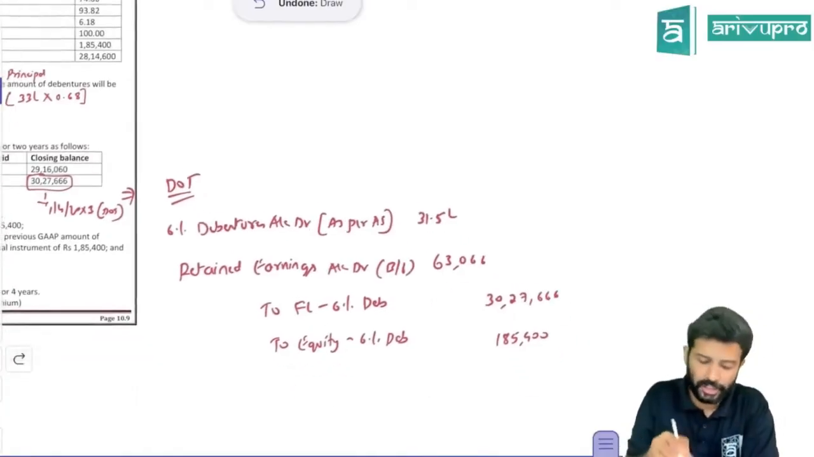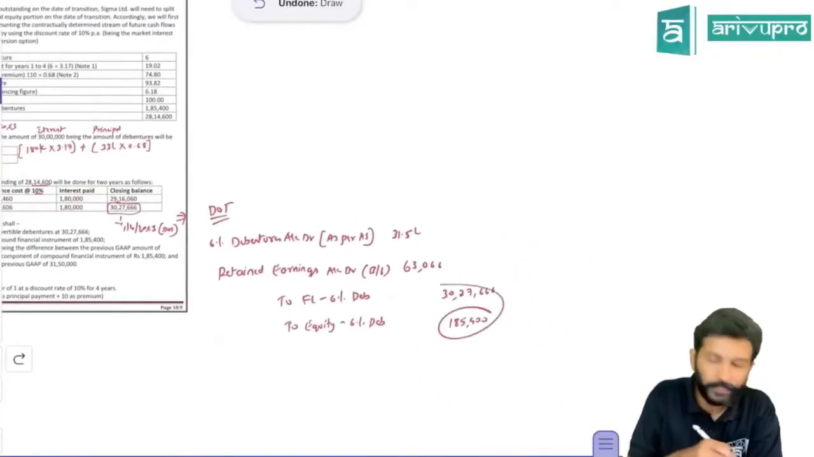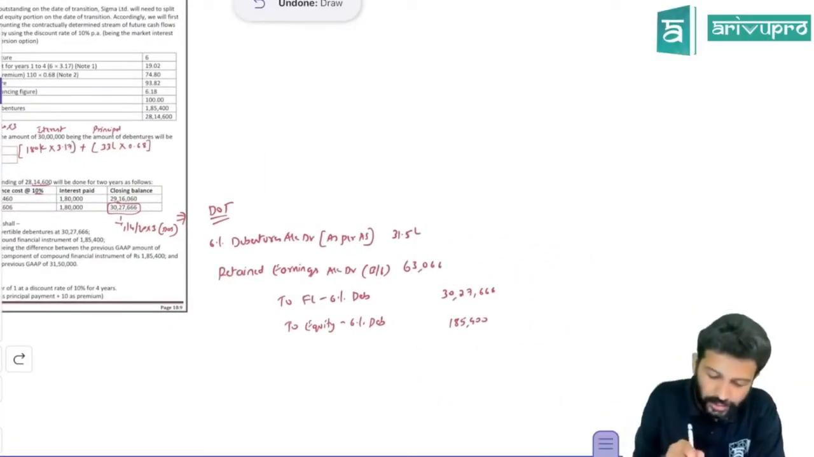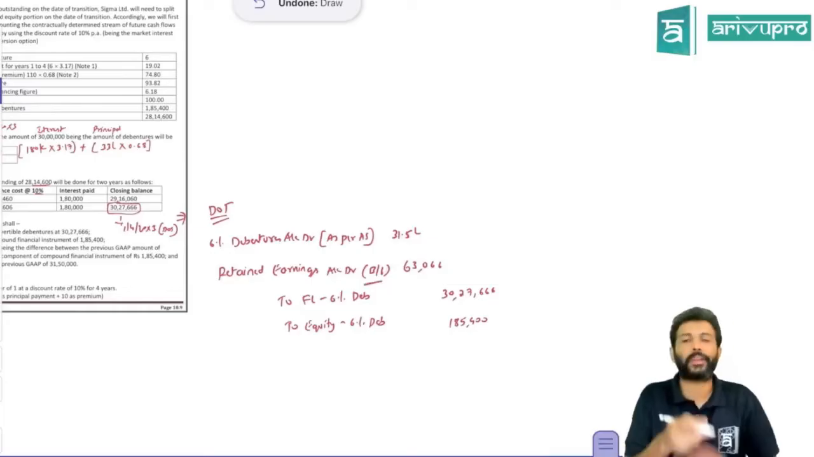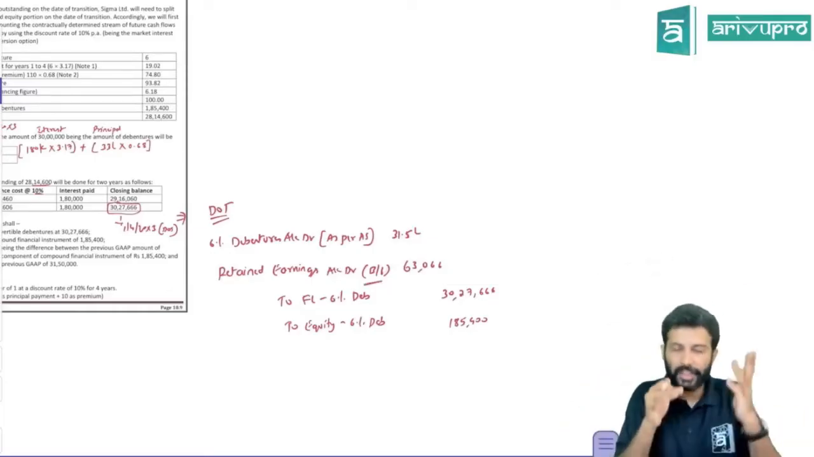Then, there's a compound financial instrument, so you need to show equity also. What is the value of equity we got? 185,400. Show that. The journal entry will not match. There will be a difference. Transfer that difference to retained earnings. This is a balancing figure. That's all. Whatever you have done from AS, you need to cancel, and the IND AS treatment you need to give.